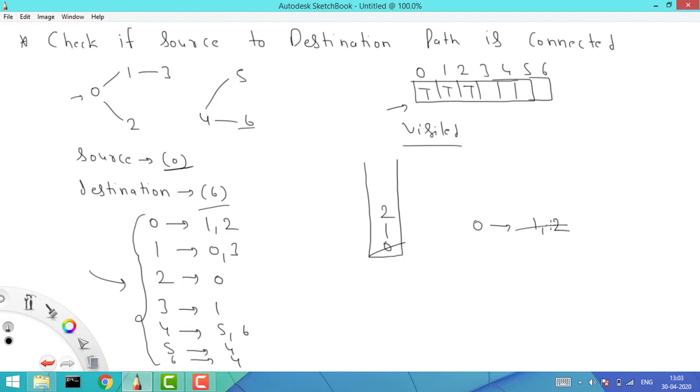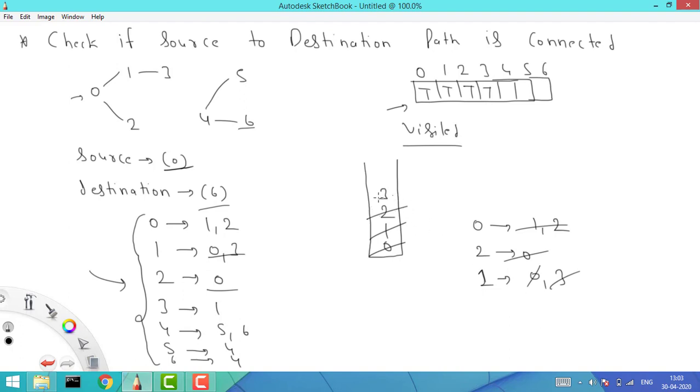So now we are done with both the elements. Because it is a stack, we'll pop the top element from here and it will give us 2. Now fetch all the neighbors of 2. The neighbor of 2 is 0, and because 0 is already visited, we won't do anything for this one. Now again we'll pop the top element. This is 1. So what are all the neighbors? All the neighbors of 1 are 0 and 3. Because 0 is already visited, we won't do anything, but 3 is not visited. So we'll put 3 here as true and we'll put 3 in the stack.